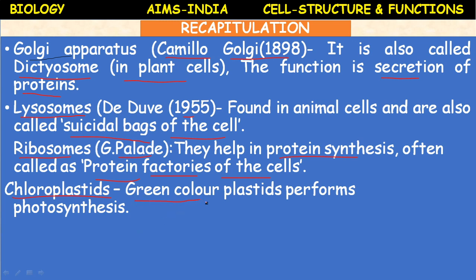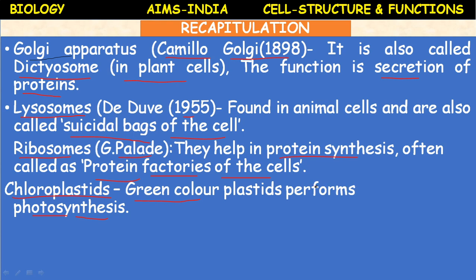Chloroplasts are green color plastids. They perform photosynthesis. These chloroplastids are called the kitchen of the plant cell, where the food manufacturing takes place. Why are they green in color? Because of the presence of a green pigment called chlorophyll. And the remaining colored plastids are of different colors, and they are called chromoplasts.